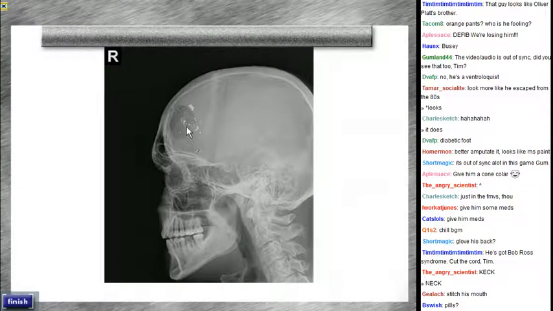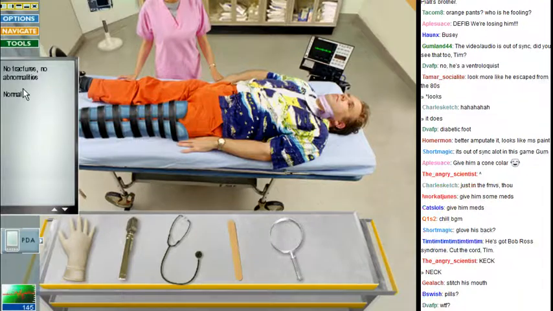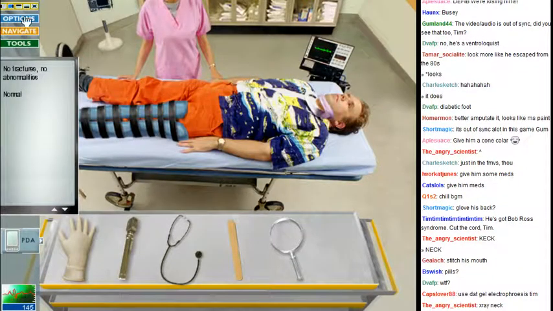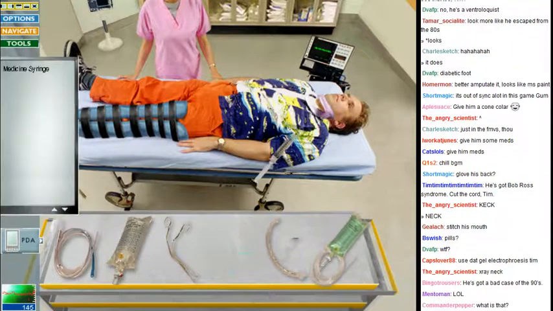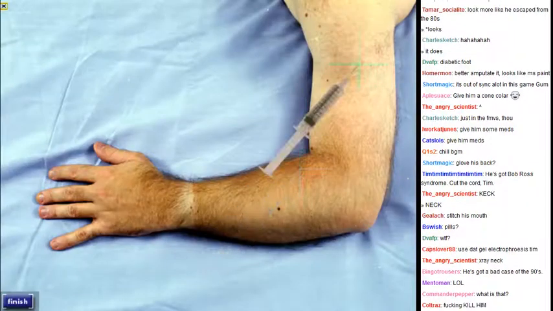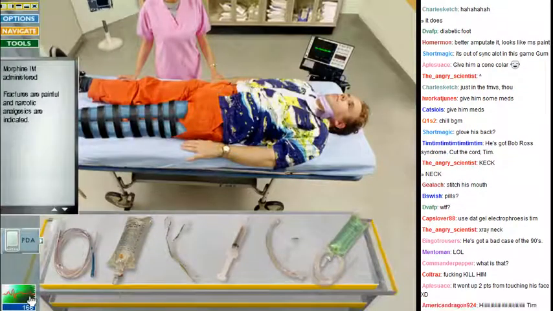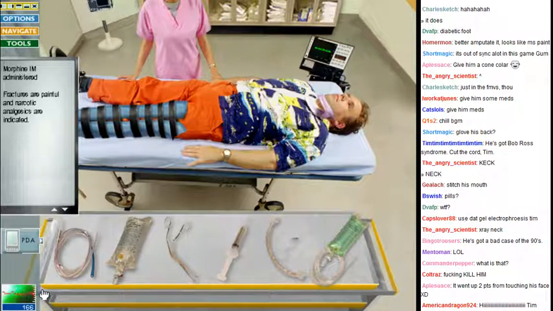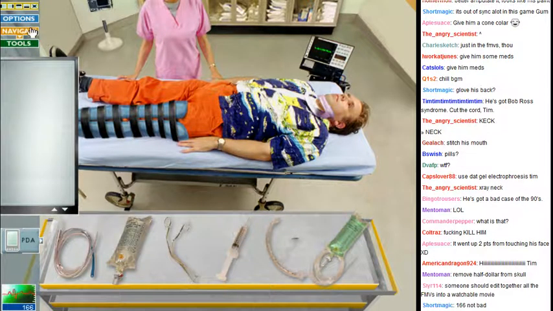Wait, what? There's a giant hole in his head. Normal, if you say so. Give him something for the pain. Probably not pills, probably a shot of morphine. Bloop. Into the bruise. He probably just came to the hospital to get morphine anyway. It went up 2 points from touching his face.